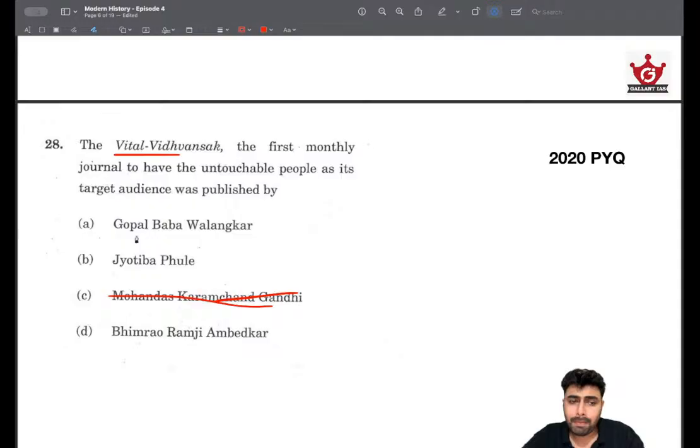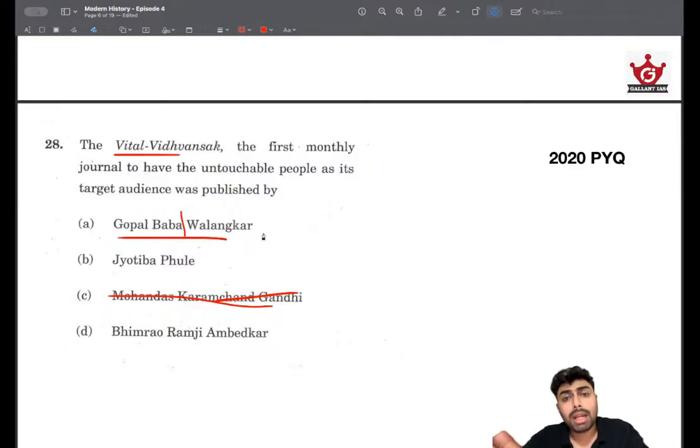And from the name, we should be able to know that this Gopal Baba Valankar is a Marathi, not a Bengali or from any other place, because names like Valankar, Jambedkar, Agarkar, and also Deshmukh are all surnames in Mumbai or Maharashtra, Marathi surnames. Just like Bengali surnames, like I said in the last discussion, Chatterjee, Banerjee, Bose.